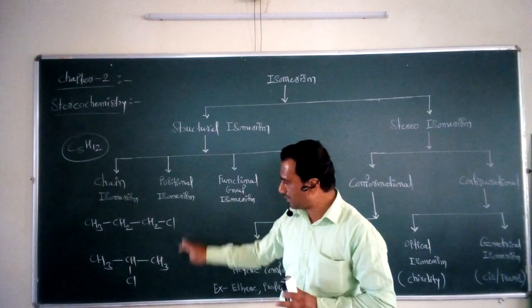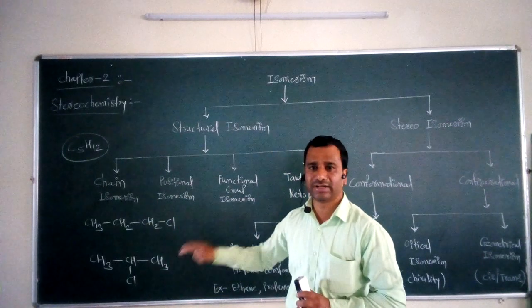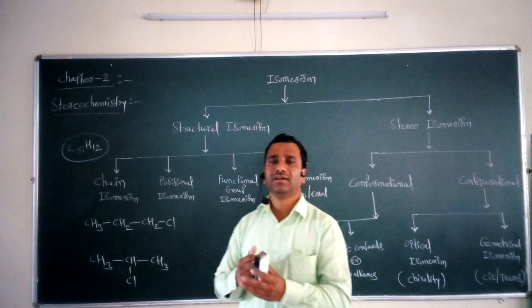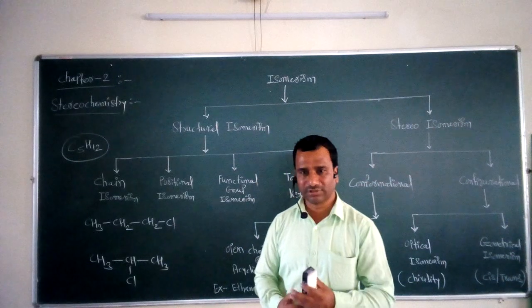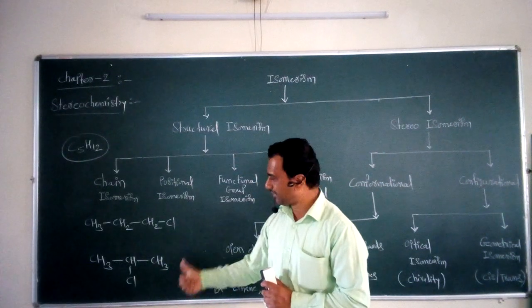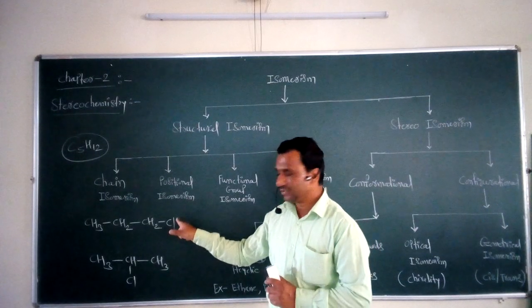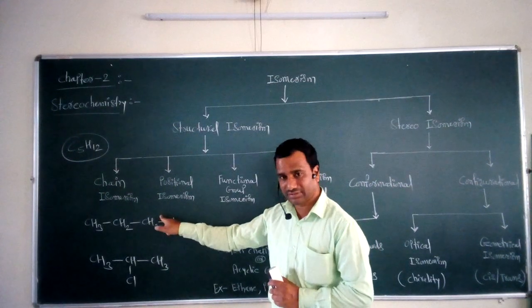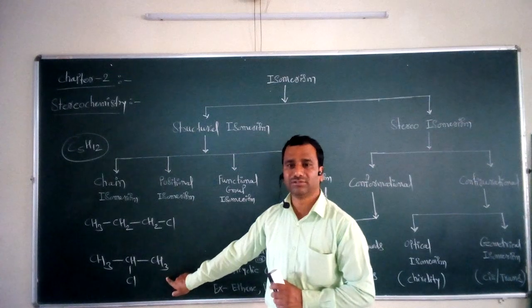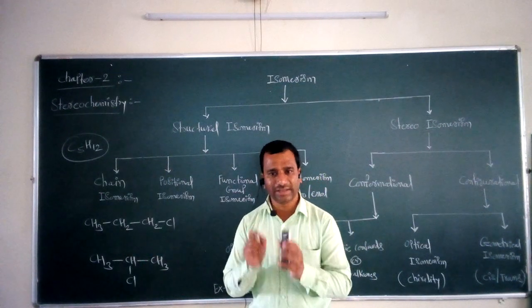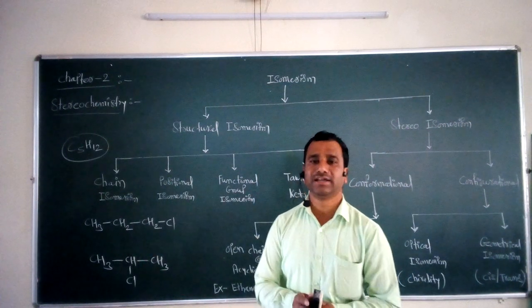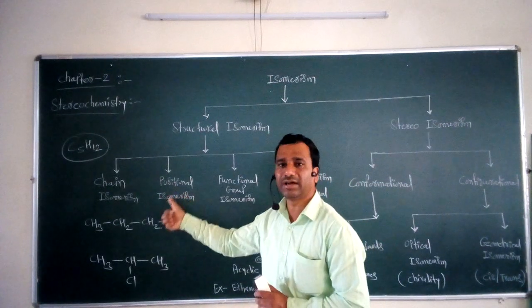Now these two compounds have the same molecular formula but differ in their structural formula. What is the difference? The difference is in terms of the position of the halogen atom. In the first case, the halogen is attached to carbon number one, but in the second compound, the halogen is attached to carbon number two, and that's how we can say that such isomerism is called positional isomerism.